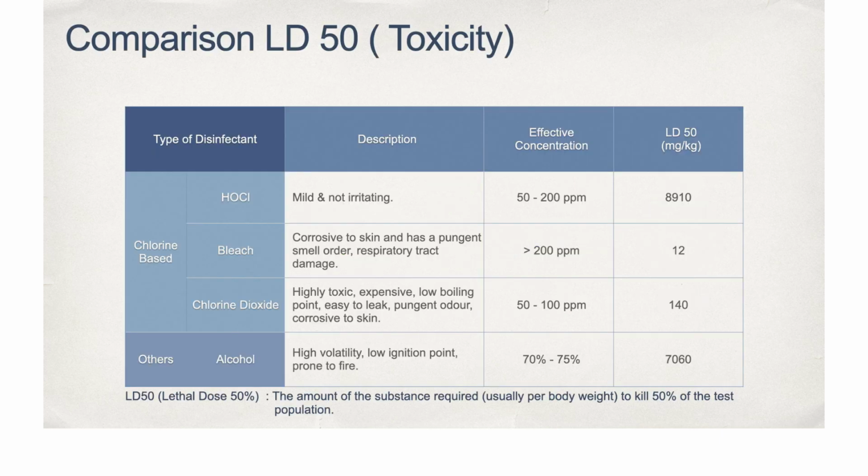In addition, lethal dose 50 is the amount of a material, given all at once, which causes the death of one-half of a group of test animals. The LD50 is one way to measure the short-term poisoning potential of a material. To compare the lethal dose LD50 on toxicity, the lower value means that it is more toxic. QRIS hypochlorous acid has a higher LD50 value than alcohol has.